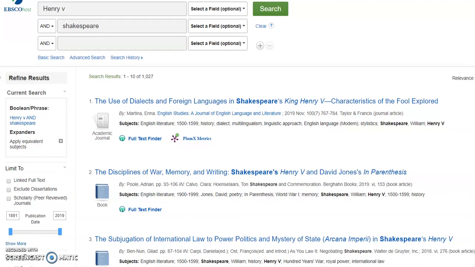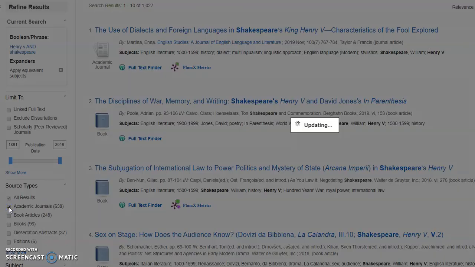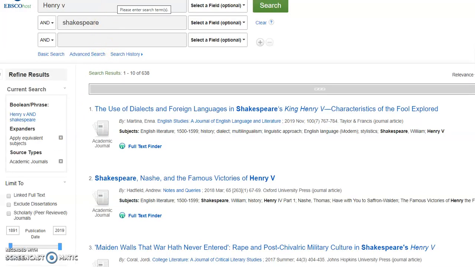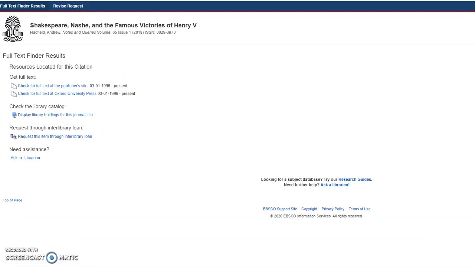One thing I notice is that there are a couple of books, and as we know, we're not supposed to be using book reviews, so I'm going to go ahead over here to the left and limit to academic journals. And then as I go through, I can see that there are different articles, and if I want to access the individual full text of the article, I'm going to see if we have it by clicking on Full Text Finder. What Full Text Finder is, it's going to open up a bridge to try to connect me to the full text in another one of our databases.